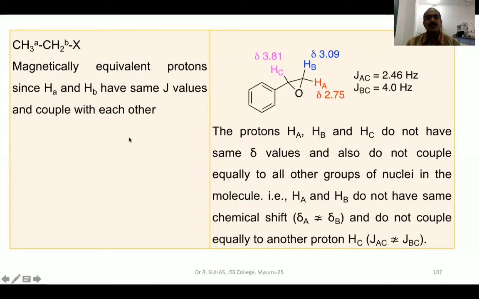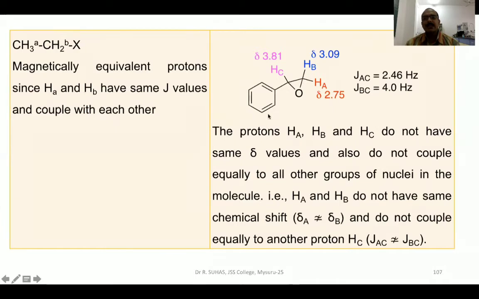We shall take two examples to understand chemical shift equivalence and magnetic equivalence. This is ethyl X. X can be chloro, bromo, iodo, fluoro, whatever it is. These two sets of protons, CH3 and CH2, will have different chemical shifts. That means they are chemically non-equivalent. With respect to coupling, CH3 will couple with CH2, because this one gives a triplet and this one gives a quartet. That means both have the same coupling constant J and hence they are magnetically equivalent. That's why HA and HB have the same J values and they couple with each other.